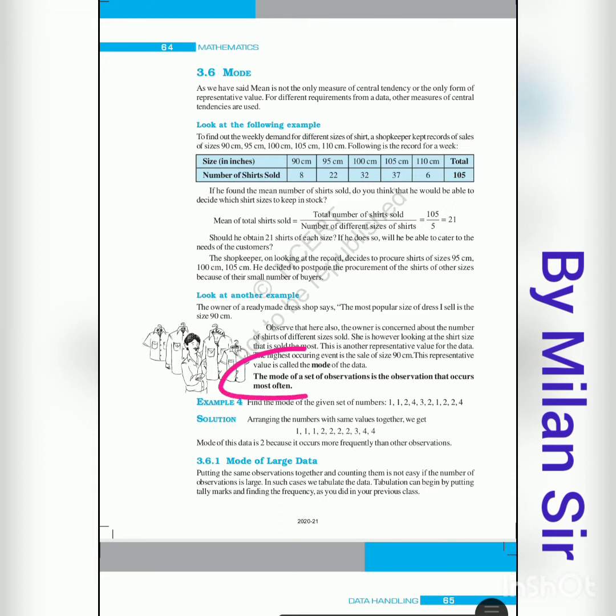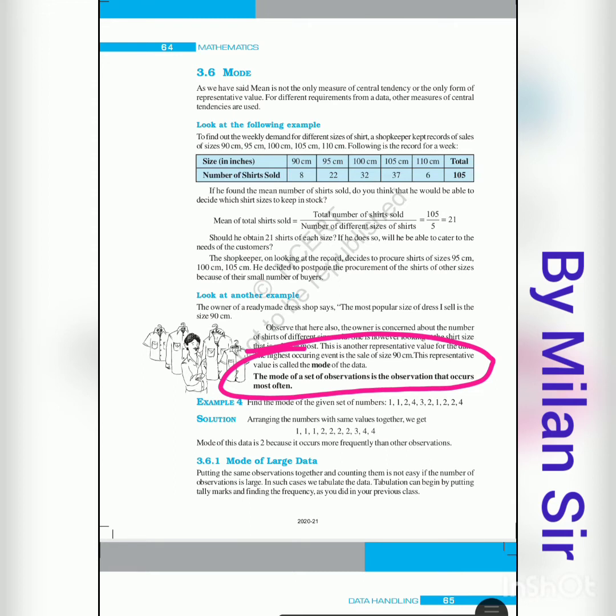Now here is the definition for the mode. The mode of a set of observations is the observation that occurs most often. That means we have lots of observations, and we need to find which observation repeats the most times. It is called our mode. From the data we need to identify which observation comes most of the time.